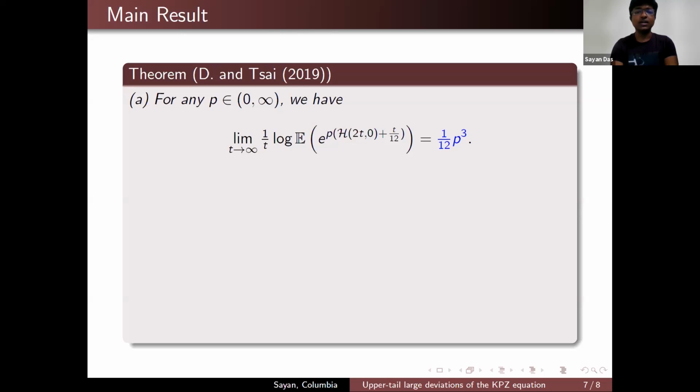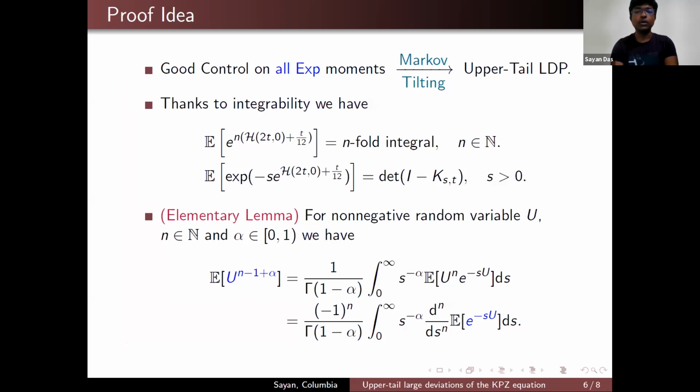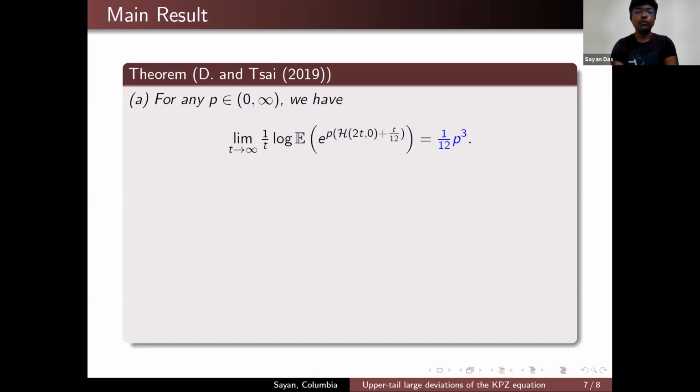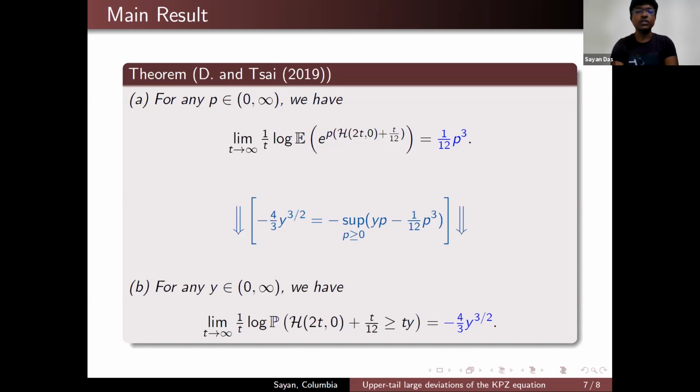Using this idea and a bit of analysis, we were able to show that for every p bigger than 0, the exponential moments look like e to the power p cubed t over 12 as t tends to infinity. Using this as well as the idea that I described before, this Markov inequality and tilting, we were able to deduce that the upper tail large deviation is actually minus 4/3 y to the power 3/2. The reason we get this function is because the Legendre transformation of this p cubed over 12 is exactly minus 4/3 y to the power 3/2.